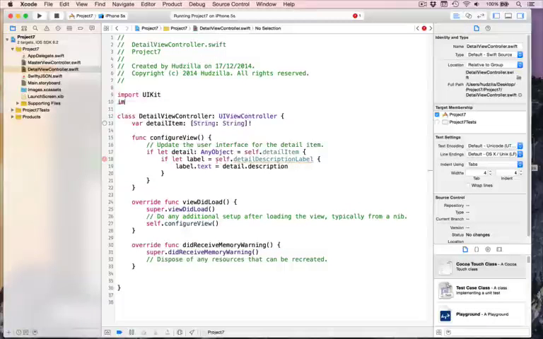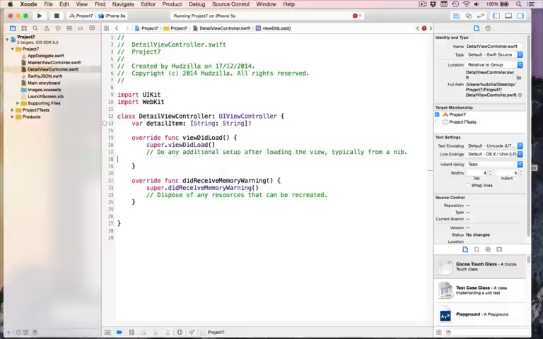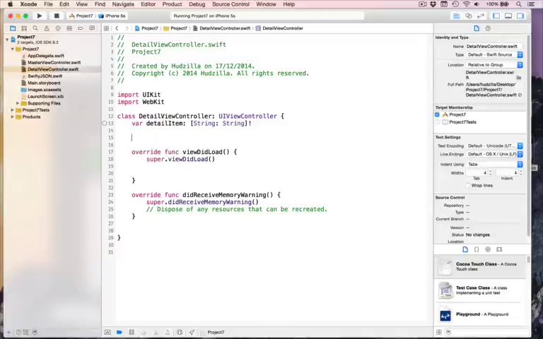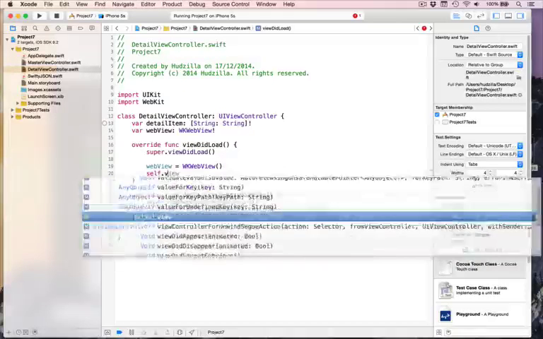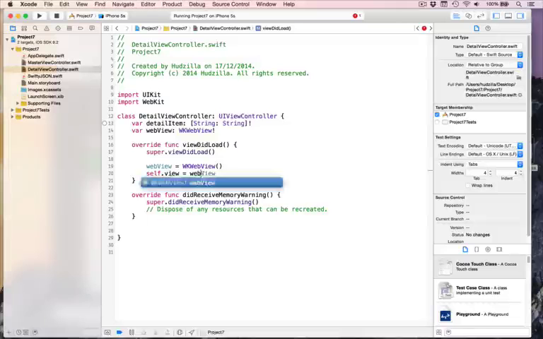We need to import WebKit, if you remember, so we can start using the WKWebView as seen in project 4. And we're gonna load the view here. We don't need this configure view thing anymore. It's all useless. Get rid of all that stuff. Get rid of it from there too. In its place, we're going to create the loadView method again, just like in project 4. So let's make a web view property. We'll call this var webView, and it is a WKWebView exclamation mark. Then in viewDidLoad, we'll say webView equals WKWebView, and then self.view equals webView.